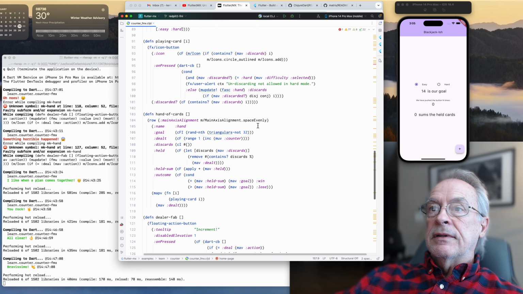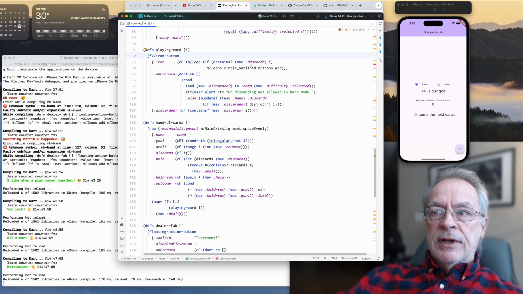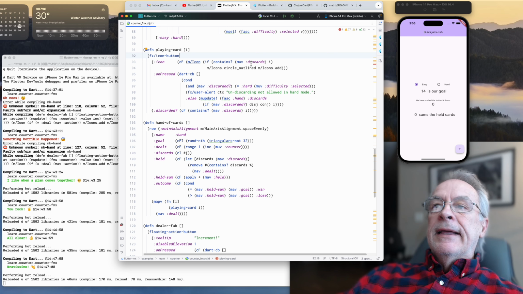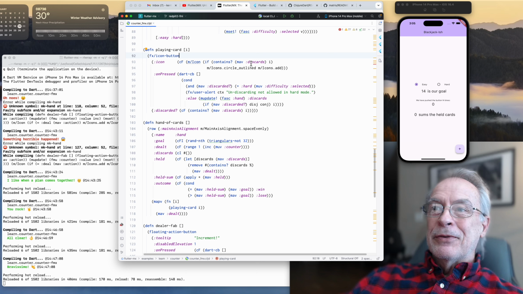That's not enough. I want to look for a nice, straightforward one. Okay, so here's a playing card, and that's a playing card widget. It's going to be an icon button, and it's got this formula that says, if this card is included in the discards, well, you say, wait a second, where are the discards? And where's the subscribe? And where's the notify? These are the unsettling changes I talked about. There is no subscribe, there is no notify.